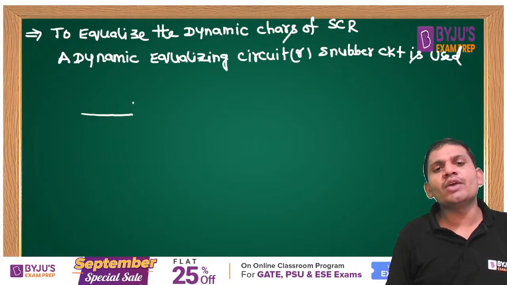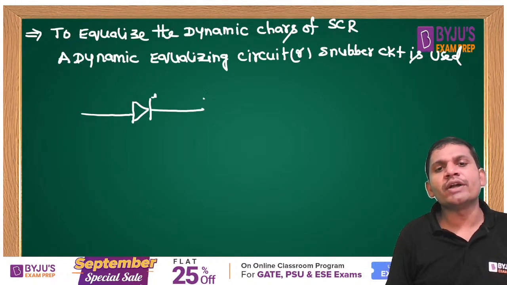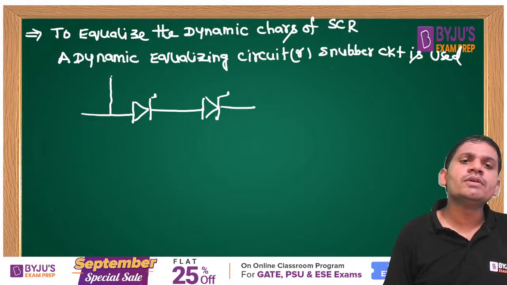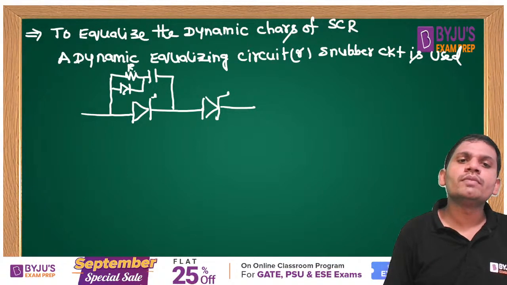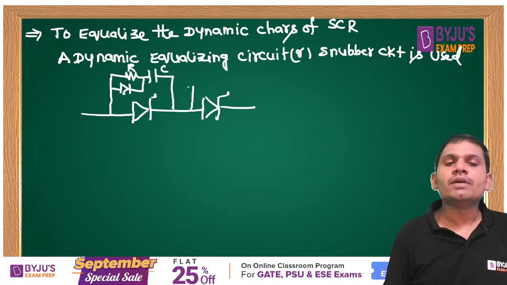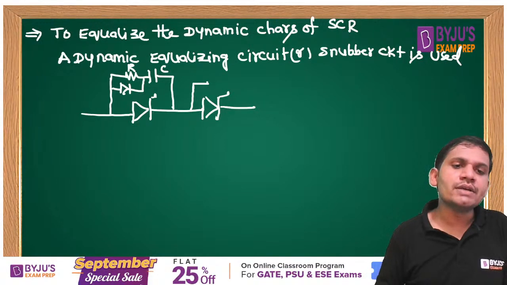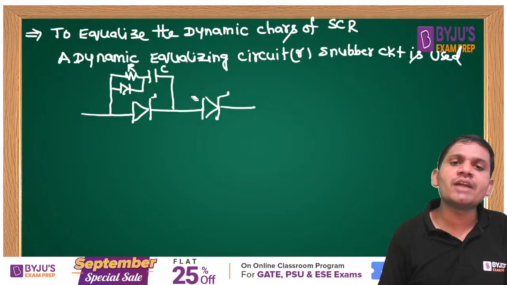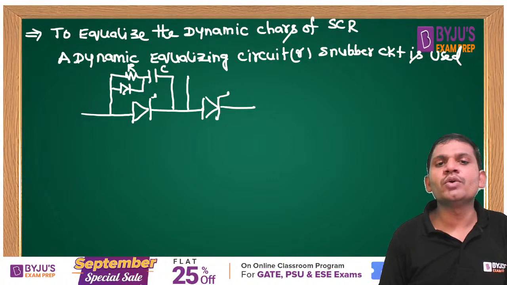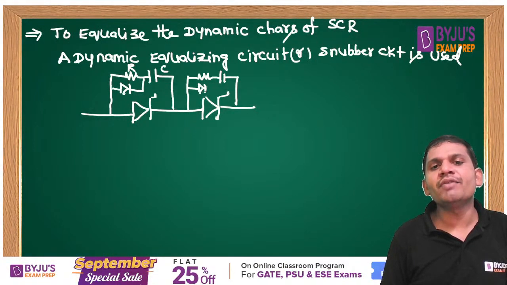Then what is the dynamic equalizing circuit? Yeah, this is the dynamic equalizing circuit, students. Very important: a dynamic equalizing circuit is the same as the snubber circuit. It also consists of resistance and capacitance, and a diode across the resistance. This is called the dynamic equalizing circuit or snubber circuit. The purpose of the diode I already gave in the snubber circuit.